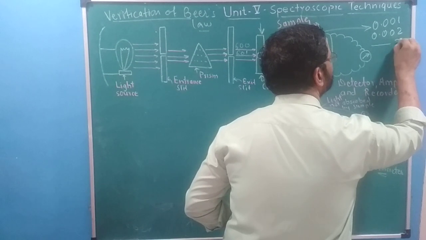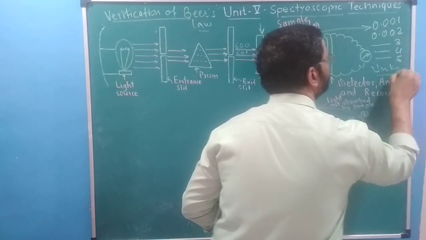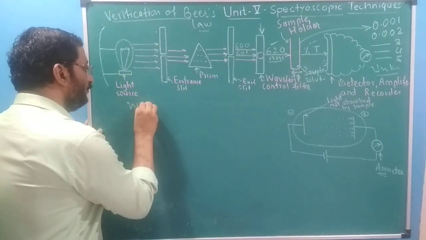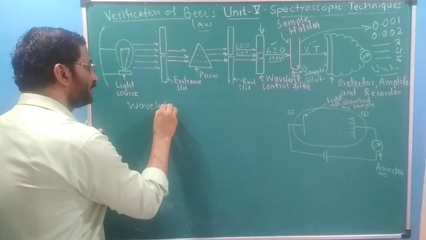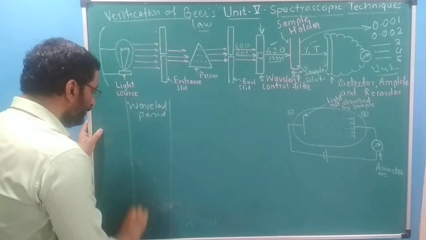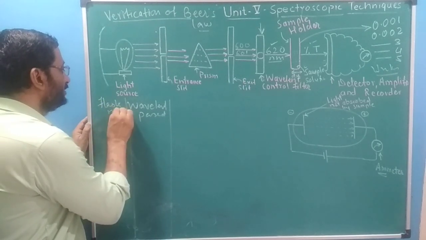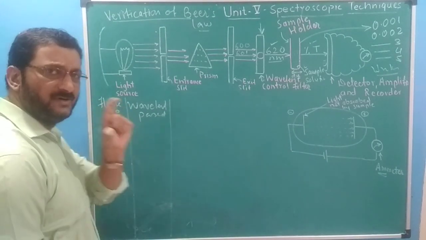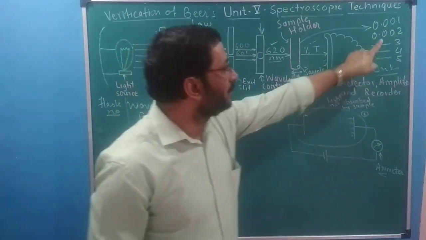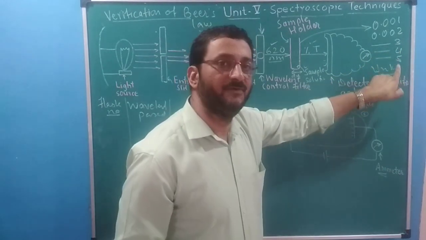And then the same for the third, fourth and fifth solutions and the unknown, right? So there you prepare an observation table. In the observation table they have written flask number: in the first volumetric flask we have kept this, in the second volumetric flask this solution, in the third this, and then fourth, fifth and unknown.